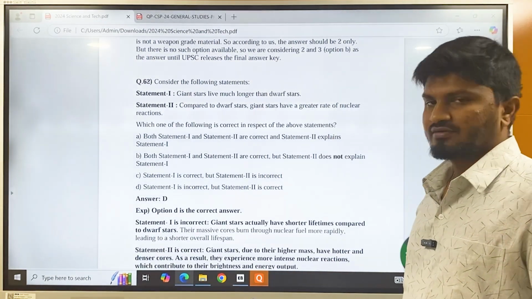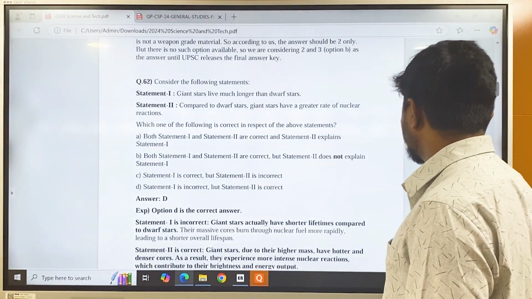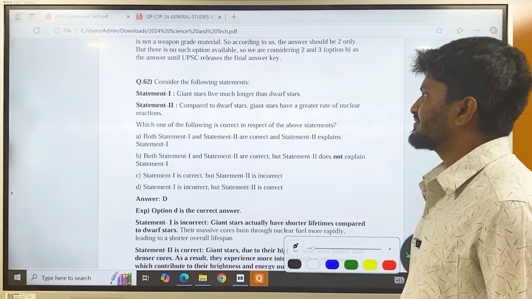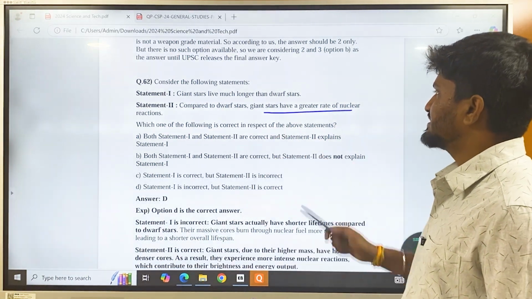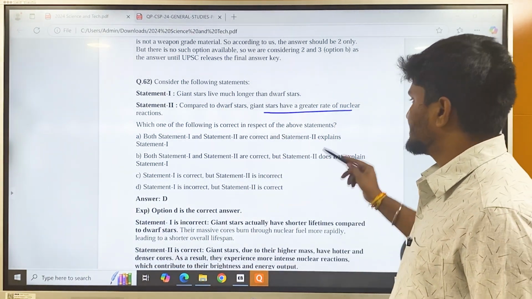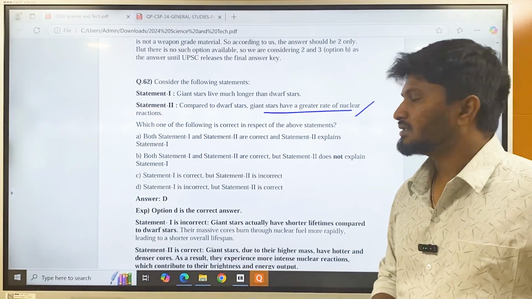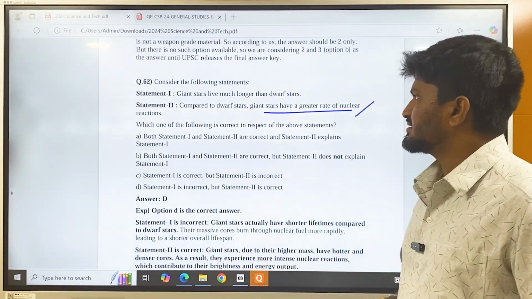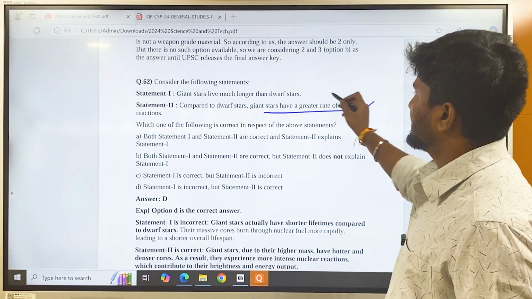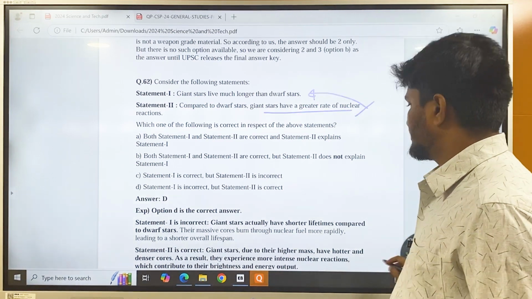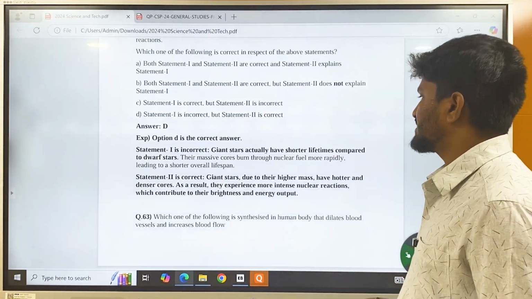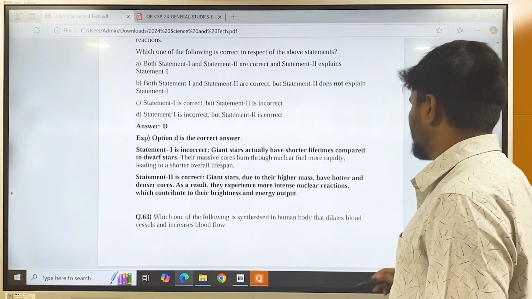Consider the following statements. We already discussed this, but again we will discuss. Statement 1: Giant stars live much longer than dwarf stars. Statement 2: Compared to dwarf stars, giant stars have a greater rate of nuclear reactions. Statement 2 is right because the rate of nuclear reactions is high, so they tend to die earlier than dwarf stars. Statement 1 is incorrect. Giant stars have a shorter lifespan compared to dwarf stars.